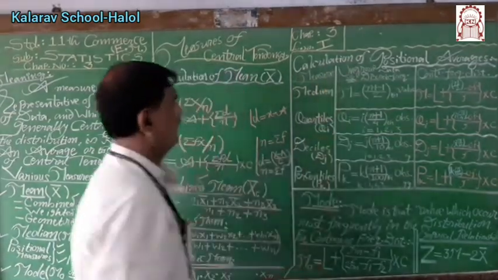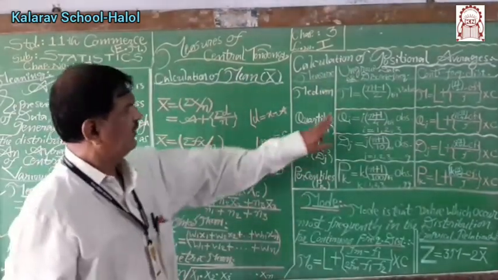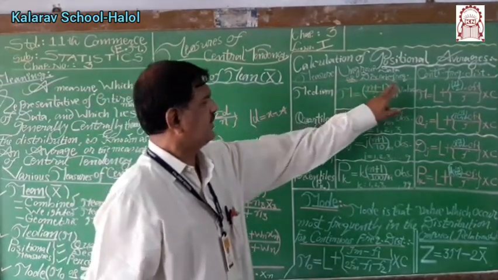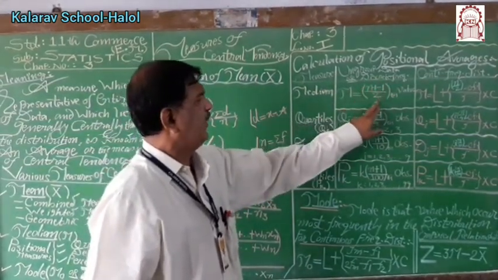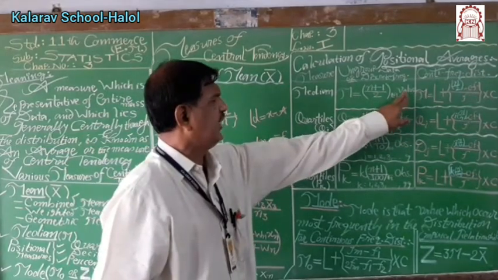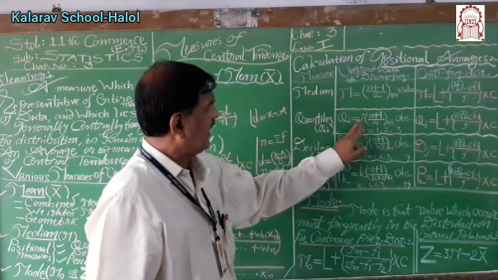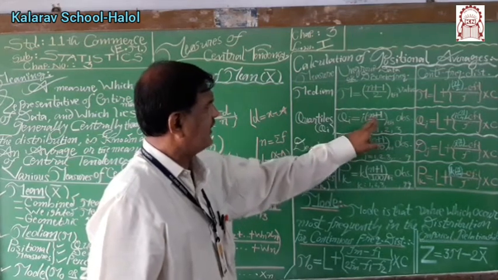Median is given by, for ungrouped data or for discrete type frequency distribution, n plus 1 upon 2th value or observation or item.